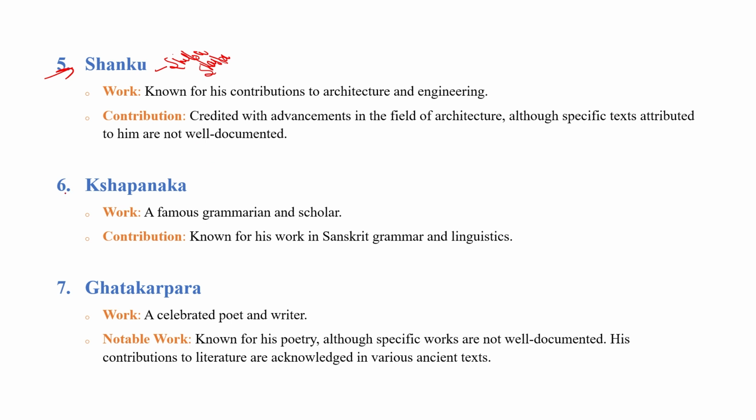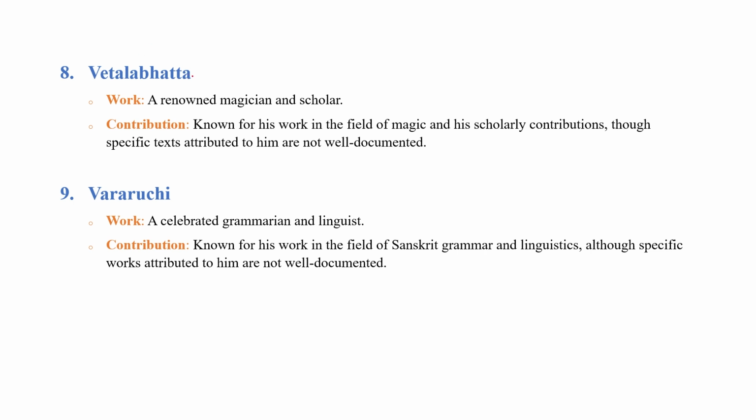The sixth personality was Kshapanaka, and the seventh was Ghatakarpara. Both were scholars, poets and writers. The eighth was Vetala Bhatta, a magician who wrote a book known as Mantra Shastra. And the last, the ninth, was Vararuchi, a Prakrit language scholar who wrote a book known as Prakrit Prakash. Clear? So these were the 9 famous gems during the time of Chandragupta II.